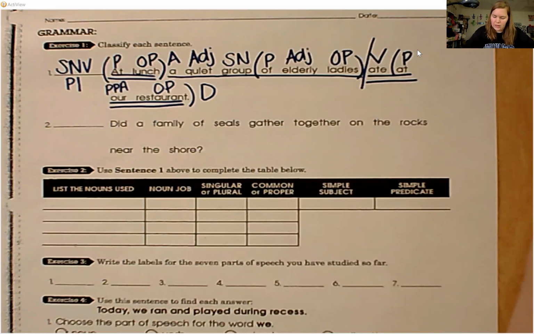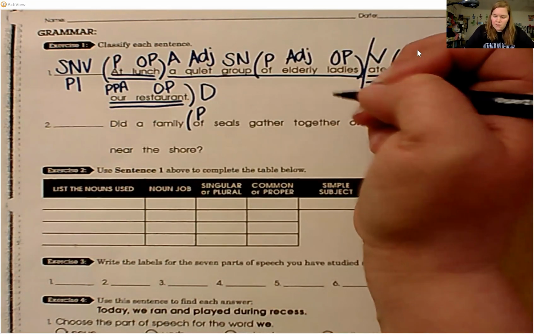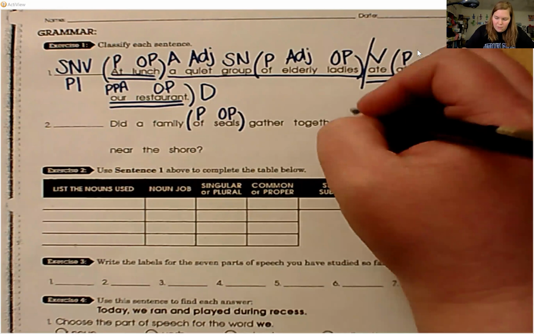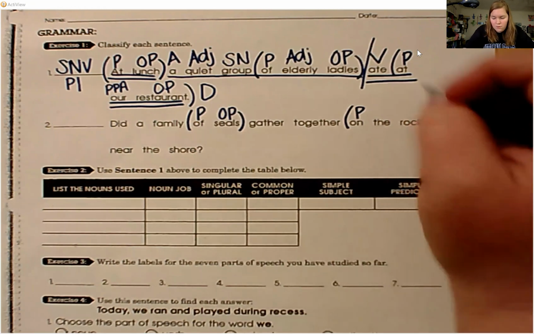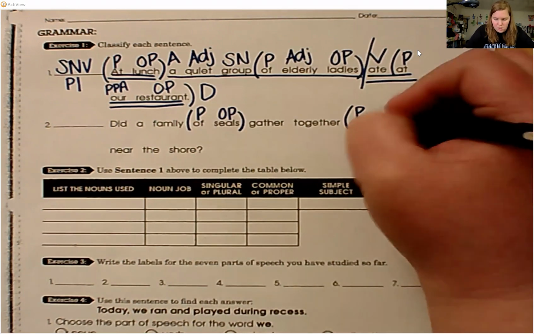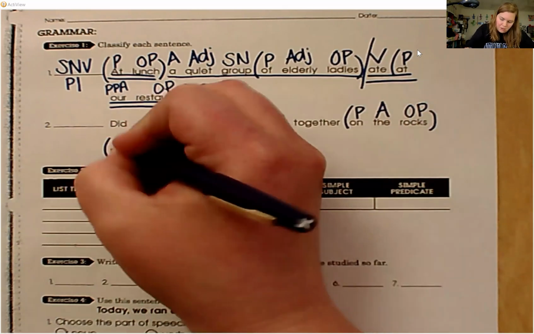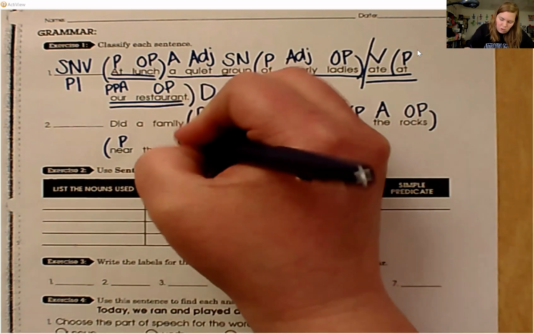Sentence number 2. Did a family of seals gather together on the rocks near the shore? Looking for any and all prepositions. Of is a preposition. Of what? Seals, object of the preposition. On is a preposition. On what? On the rocks. Rocks, object of the preposition. The is an article, adjective. And near is a preposition. Near what? Near the shore, object of the preposition.